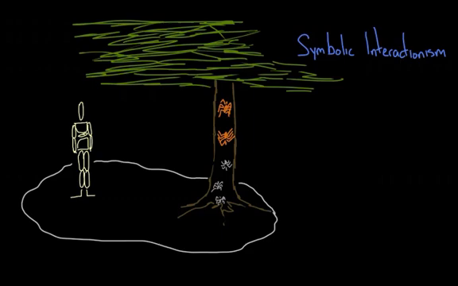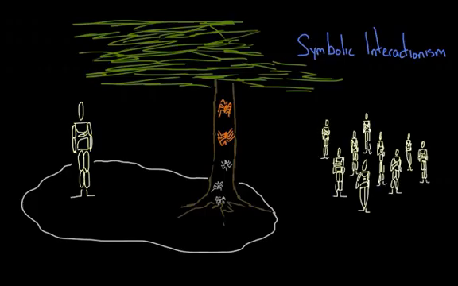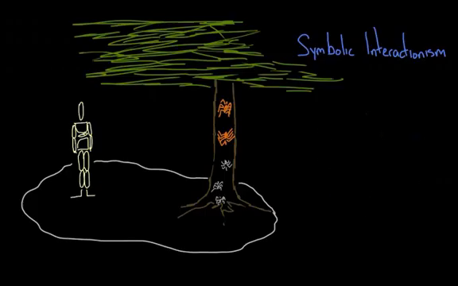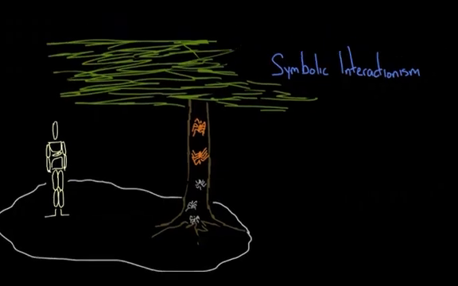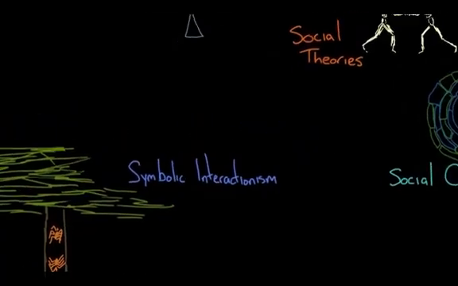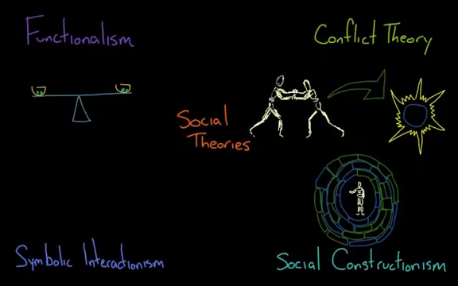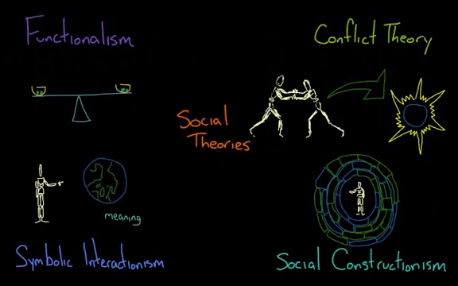But not everyone gives the same meaning to everything. That tree could mean 10 different things to 10 different people. And even if you just look at one person, a tree can have multiple meanings, and those meanings can even change over time. The meanings we give things are based on our past experiences in society, and those meanings and our interpretations create our future society. To put it in a phrase, symbolic interactionism says that we interact with the world to give it meaning.